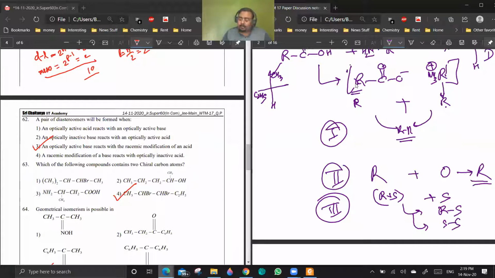And then the 4th case is that you are having a racemic modification of base, meaning R comma S, and you are reacting it with an optically inactive acid. So 0 plus R plus S will give R plus S only. So you'll get again a pair of enantiomers only.